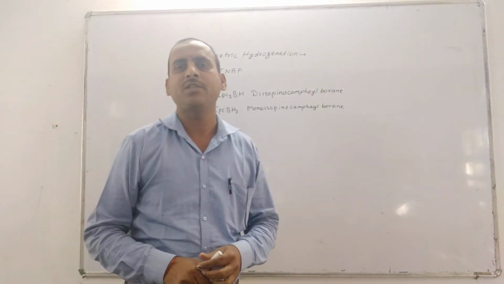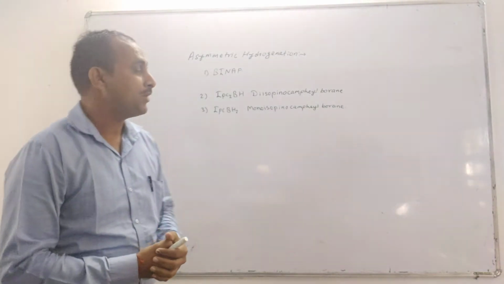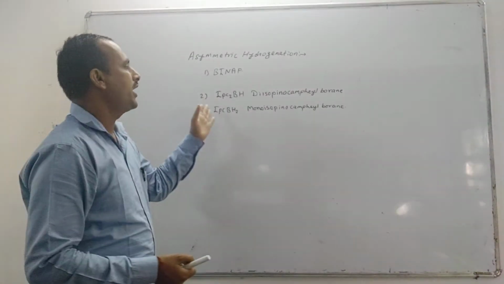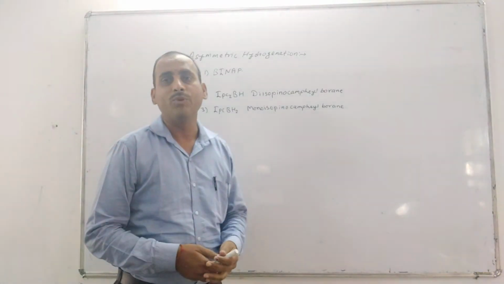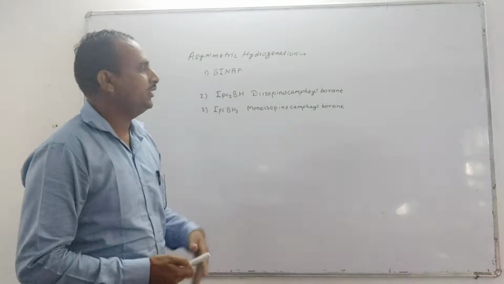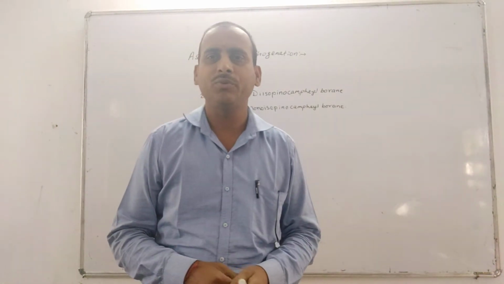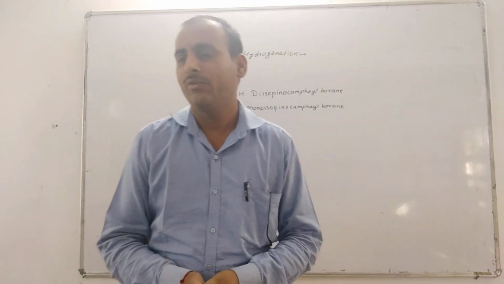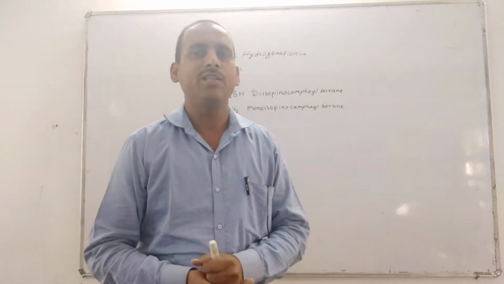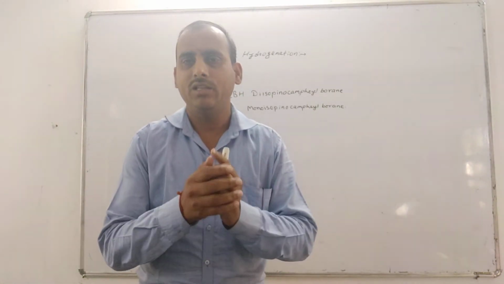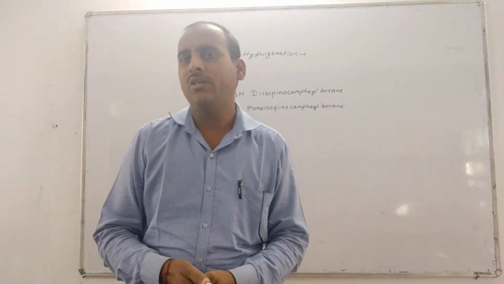In the last video, we saw asymmetric hydrogenation by using BINAP. Today, we discuss asymmetric hydrogenation by diisopinocampheylborane and monoisopinocampheylborane. These two boranes undergo hydroboration of alkenes to form a chiral center, and therefore this reaction is called asymmetric hydrogenation, forming asymmetrical molecules.